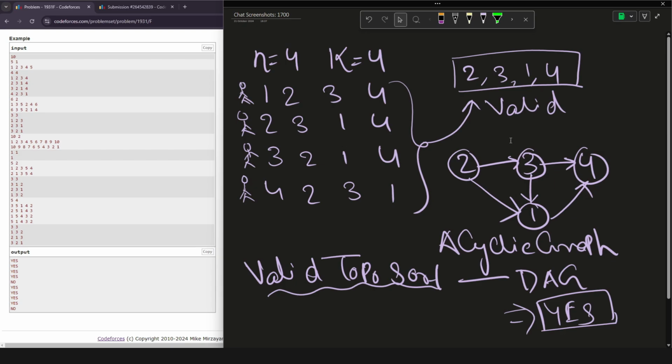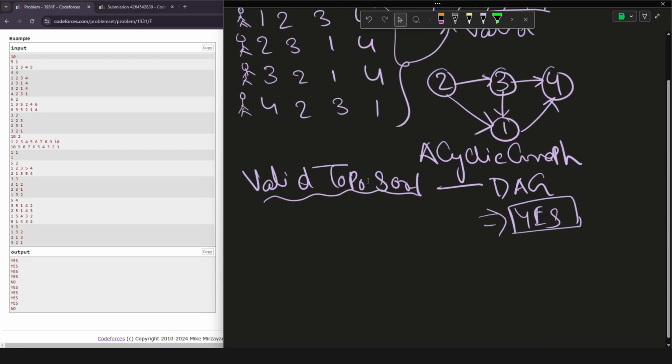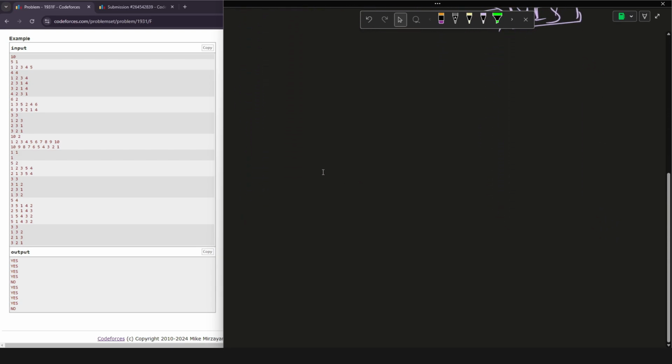So let's consider an example where a valid topo sort will not be possible. Consider this example where n is 3 and k is also 3, and the screenshots of the users given are 132, 213, 321.